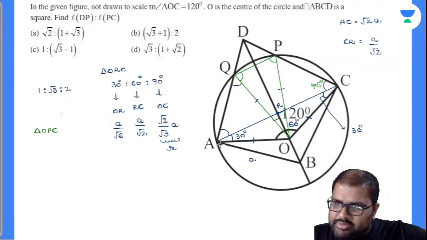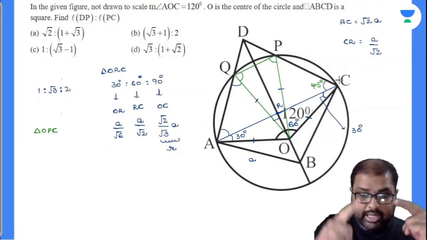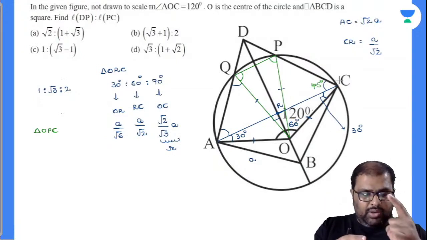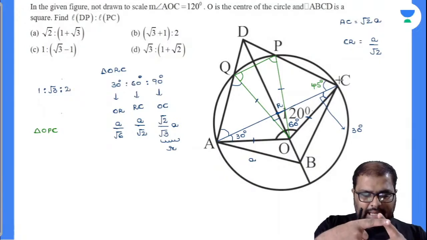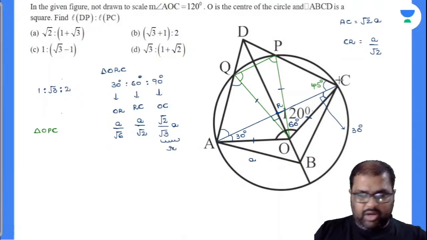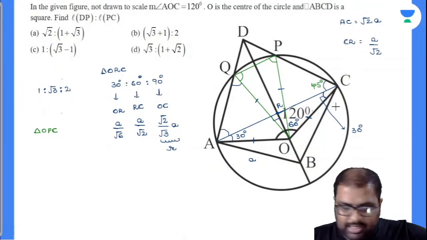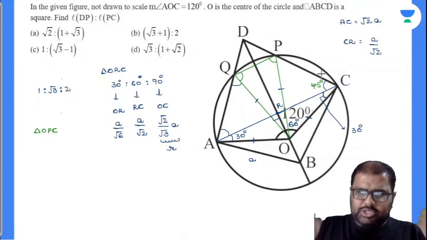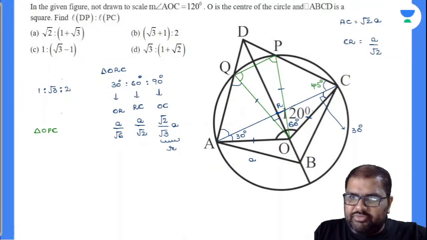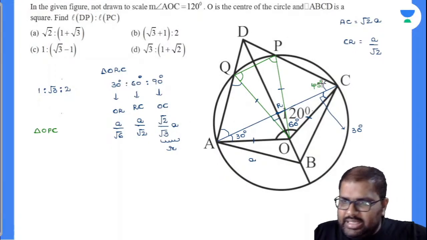Now closely observe there. AC is nothing but called the diagonal of the square. The diagonal of the square will divide the angle at the vertex of the square into two equal halves. Now this part and this part must be equal. Now this part surely should be 45 degrees only. So finally, how much will be the total angle there? Is it 75? Yes, it is 75.